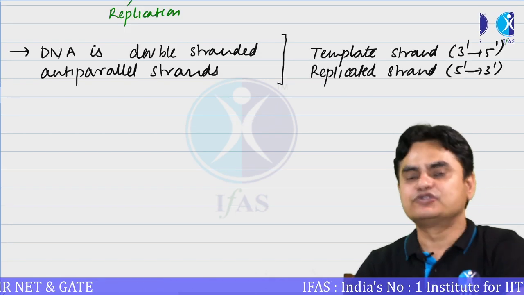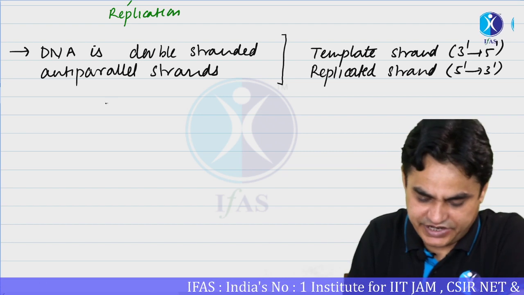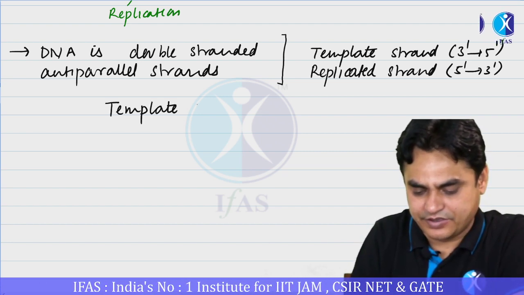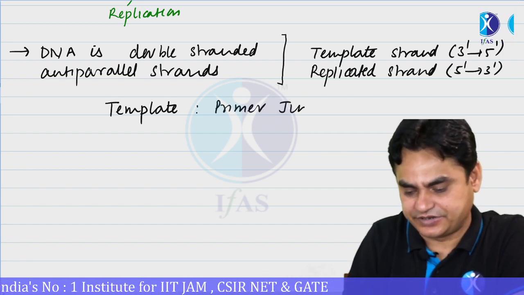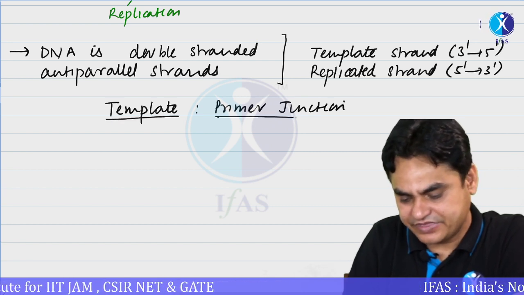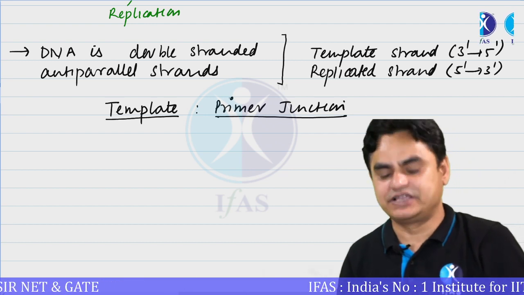Okay. So the important thing is that what we need is a template, primer, junction. If it is available, then the DNA could be replicated in the majority of cases.